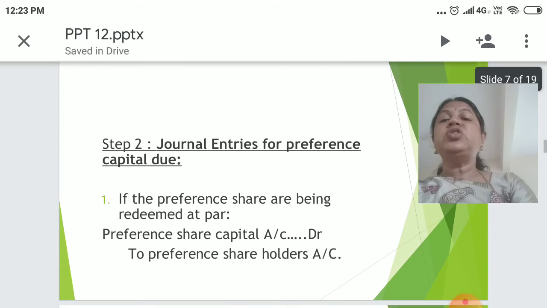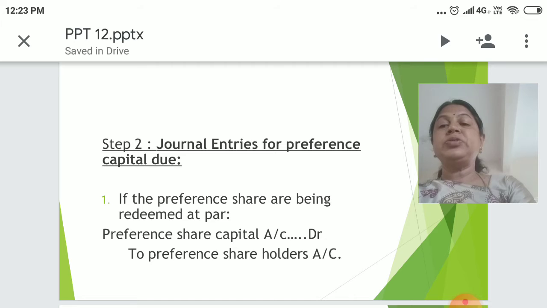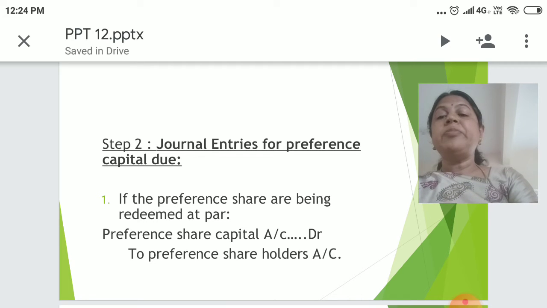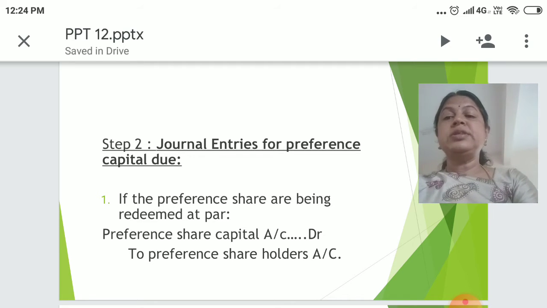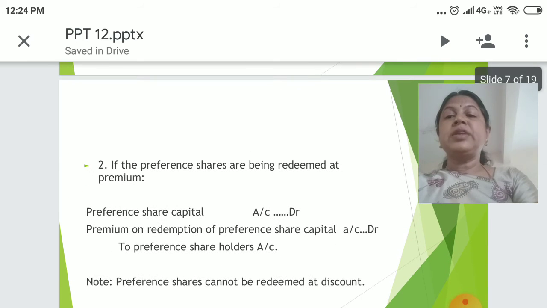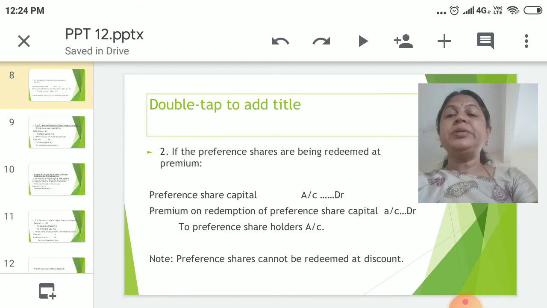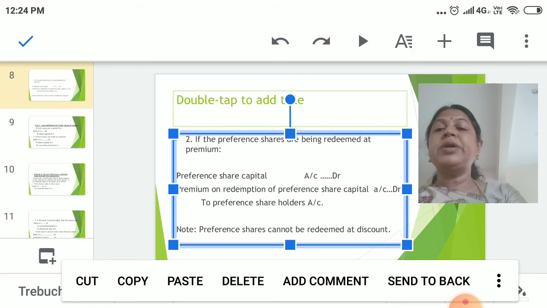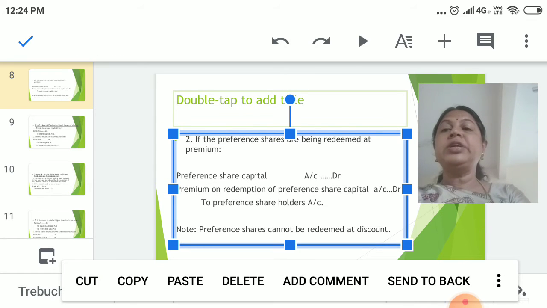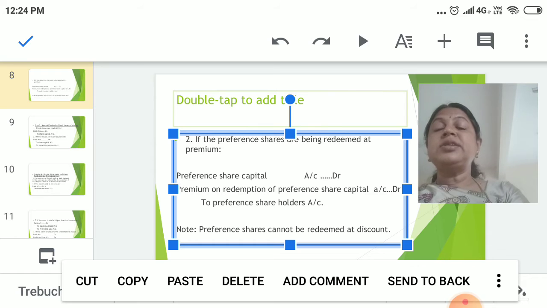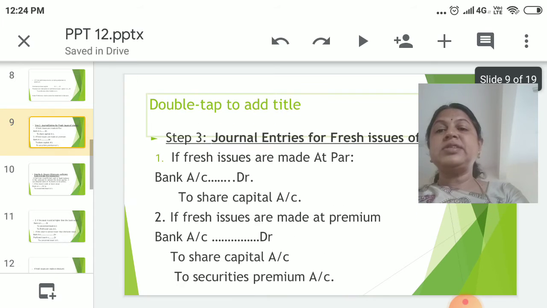Step 2. Journal entries for preference capital due. If the preference shares are being redeemed at par, then the journal entry would be preference share capital account debit to preference shareholders account. Second one, if the preference shares are being redeemed at premium, preference share capital account debit, premium on redemption of preference share capital account debit, to preference shareholders account. And there is a note that preference shares cannot be redeemed at discount, as I have discussed in the earlier chapter.